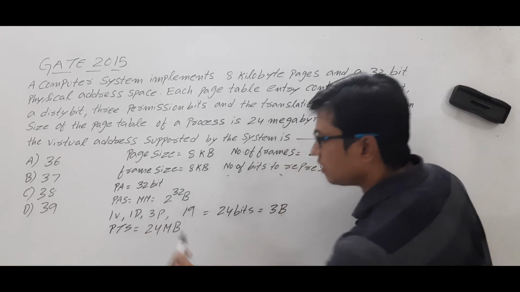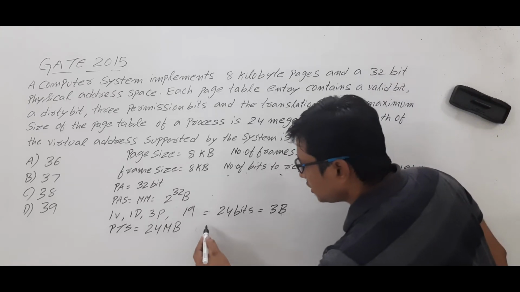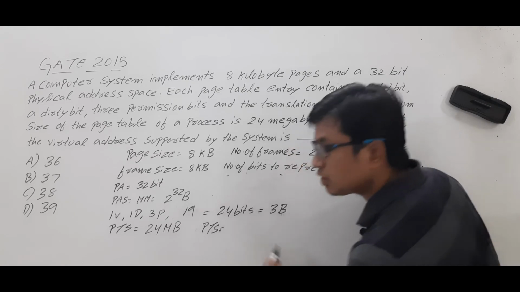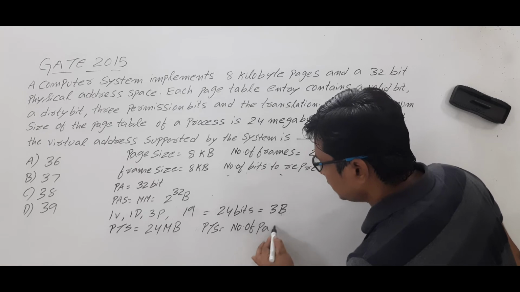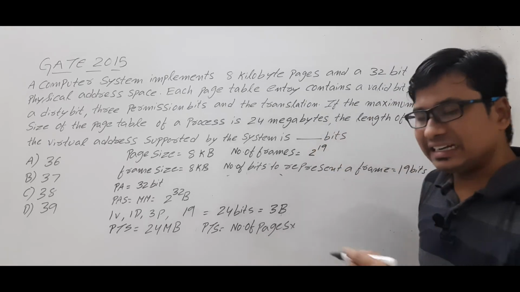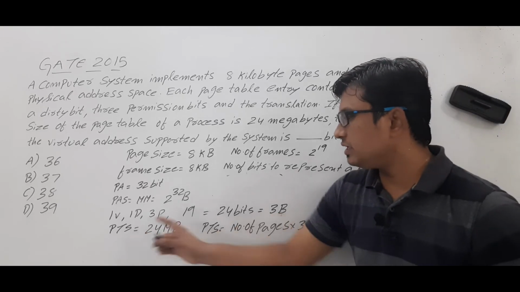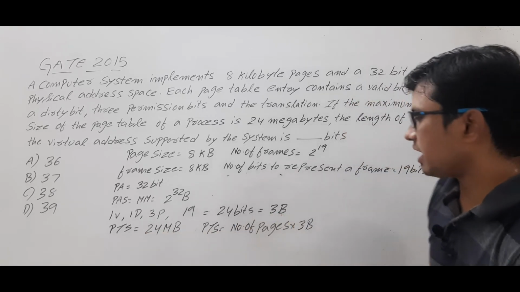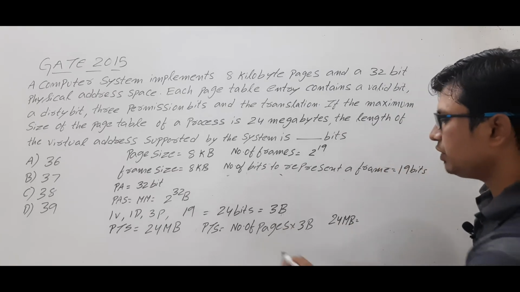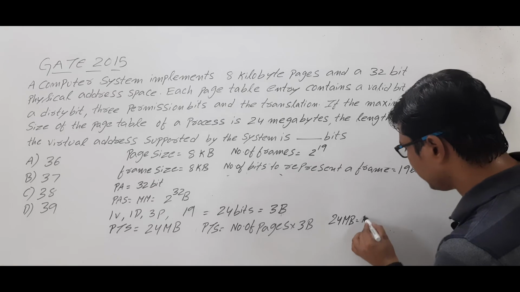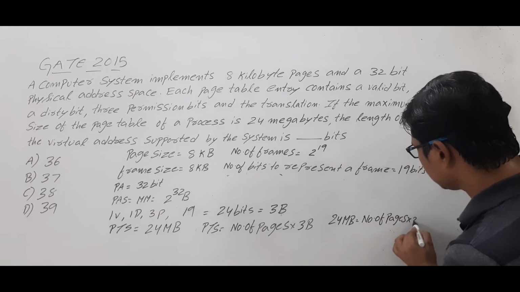They have given the page table size as 24 MB. Now page table size is equal to number of pages into entry size, which is 3 bytes. Are you able to understand? They have provided the page table size as 24 MB. We don't know the number of pages, so I need to find the number of pages. Number of pages into 3 bytes.